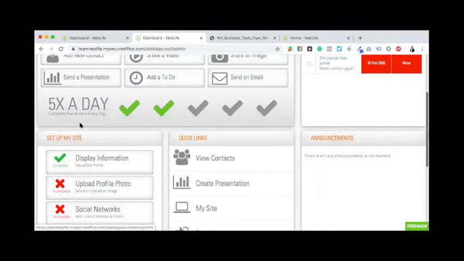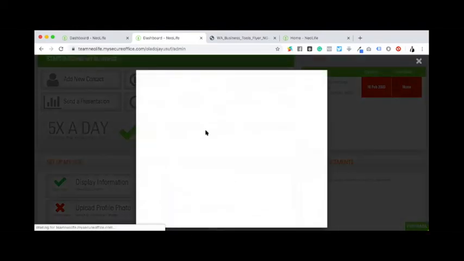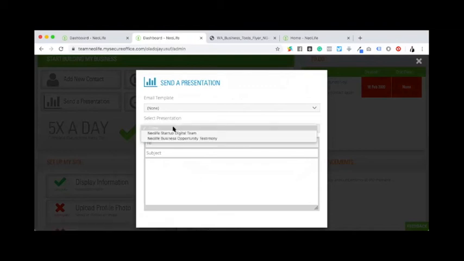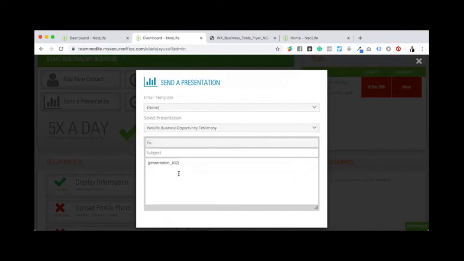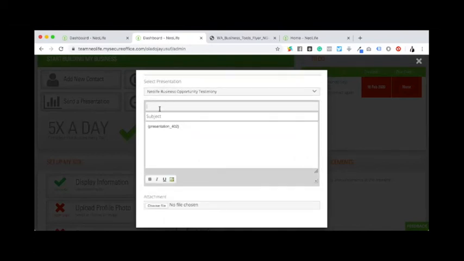So when I click send a presentation, I want to select this presentation and who it is for. So I can type the person's email, let's say info at, okay, this, because the person is already on the list, I was able to come out.